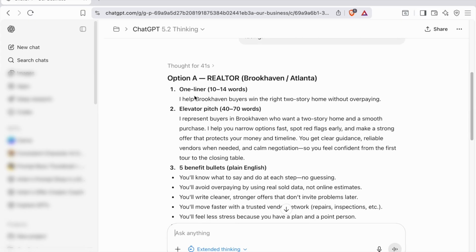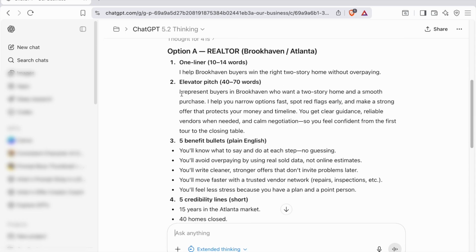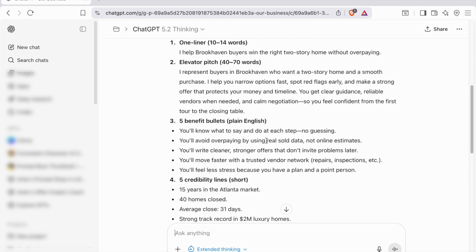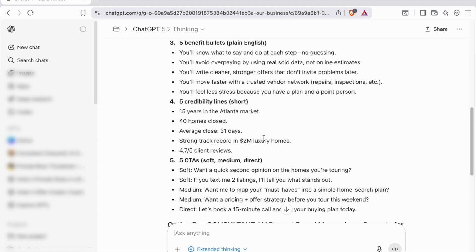So here's the one liner. It tells that this person helps buyers win the right 2-story home without overpaying. Here's their elevator pitch in up to 70 words representing these buyers. Then here are some bullet points and credibility lines saying that this person has 15 years in the Atlanta market, 40 homes closed, average close of 31 days, their track record.